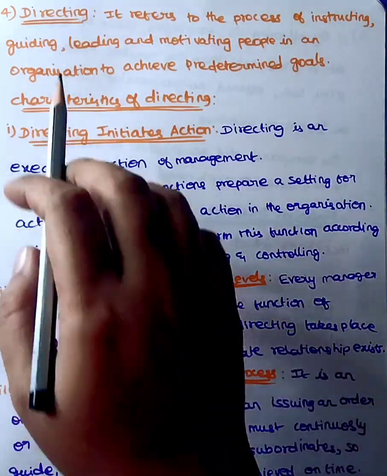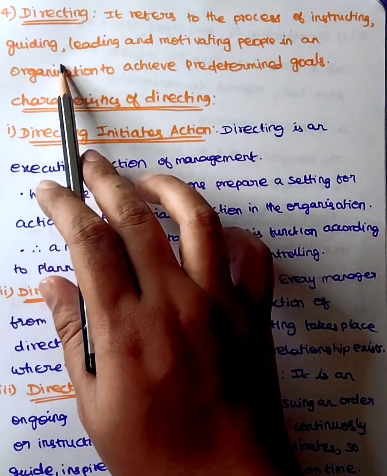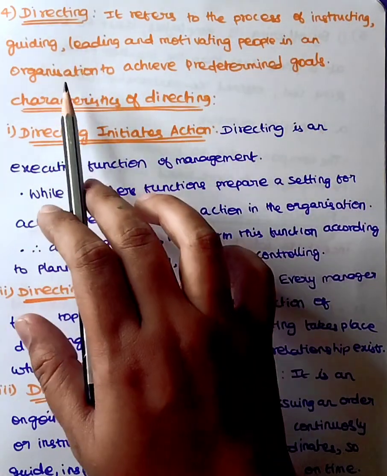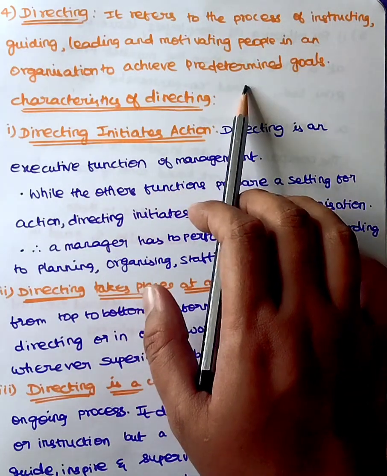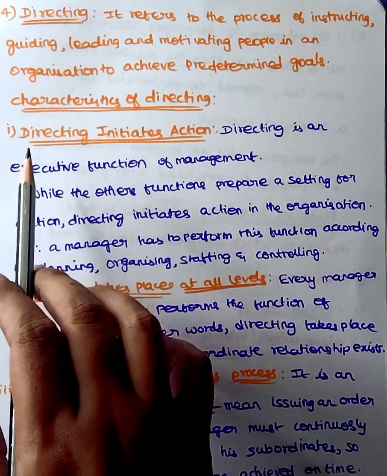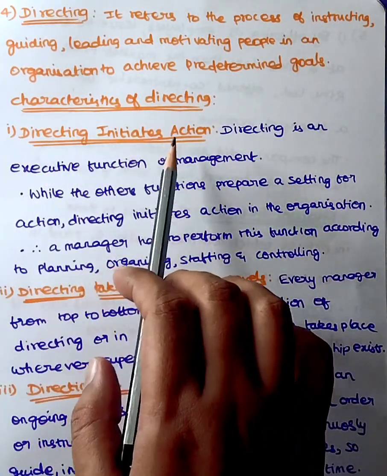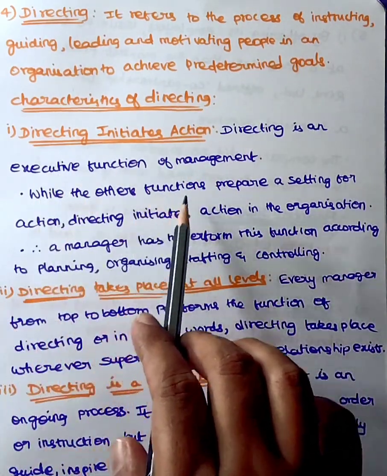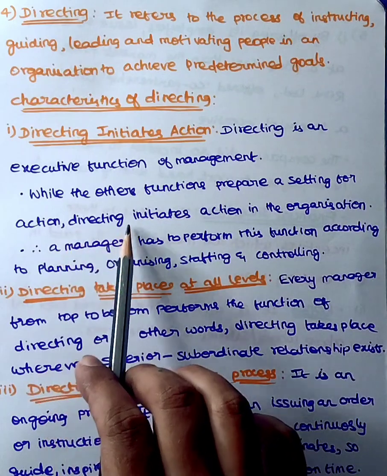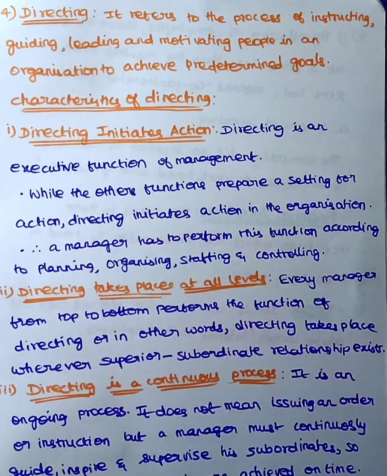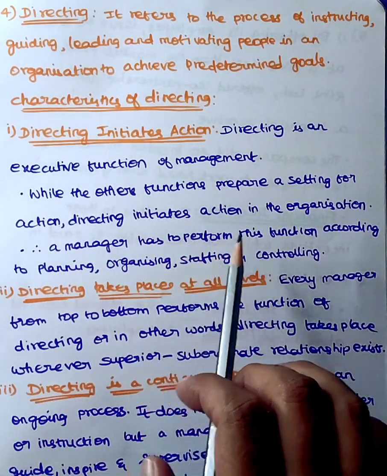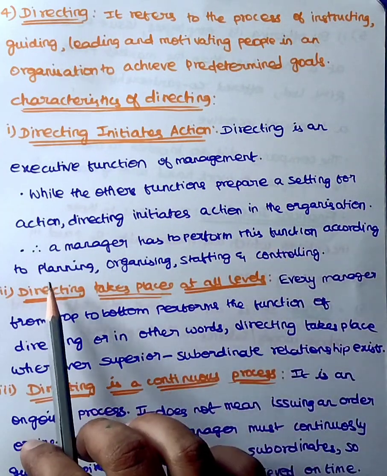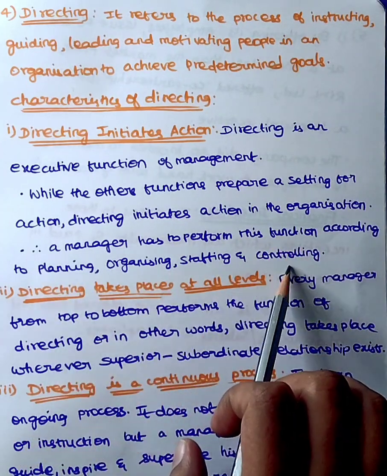Question number 4, directing is the process of instructing, guiding, leading, and motivating people in an organization to achieve predetermined goals, and its characteristics. First one, directing initiates the action. Directing is an executive function of management, while the other functions prepare a setting for action. Directing initiates action in the organization. A manager has to perform this function along with planning, organizing, staffing, and controlling.